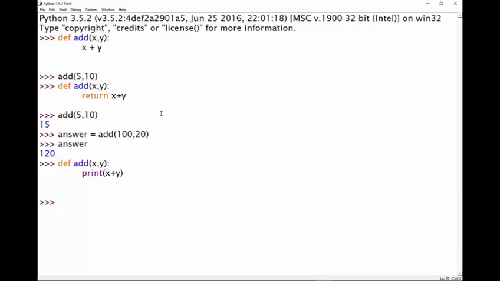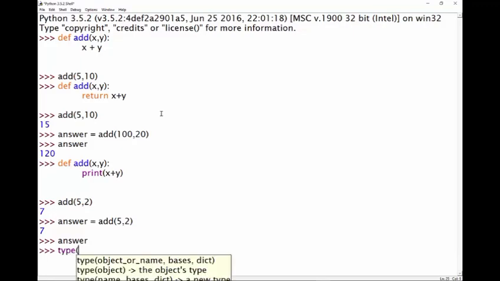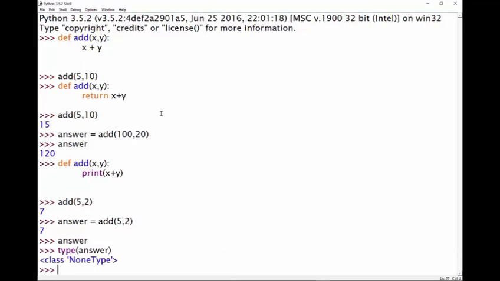Now, when I run it, let's say if I just add 5 and 2, you see we get back 7. But if I try to store that value in a variable, like answer equals add 5 and 2, we see 7 comes up, but if I try to look at answer, nothing comes up. If I actually look at the type of answer, we see None. It's empty. And the reason is print just showed the value on the screen. It didn't do the required processing to store the result under a variable name in the computer's memory. So watch out for that.